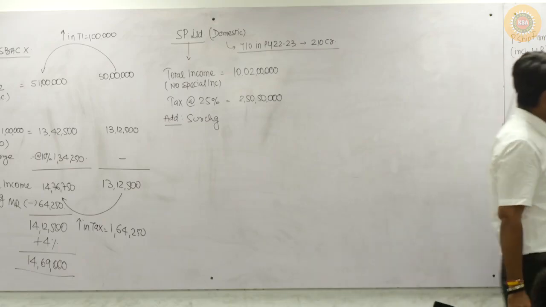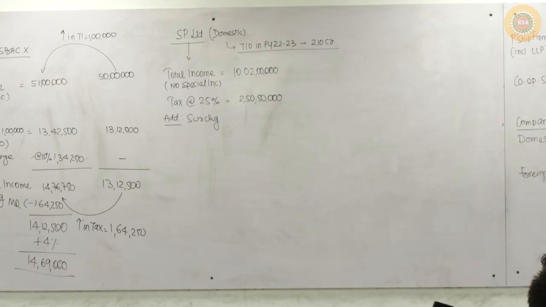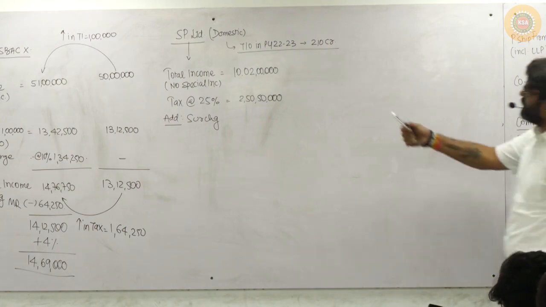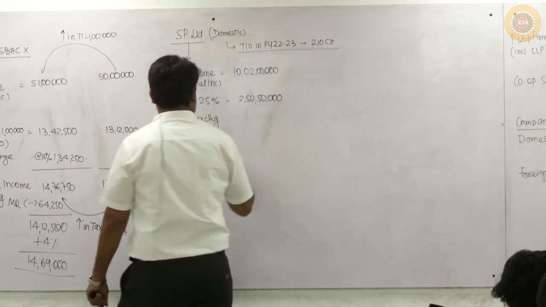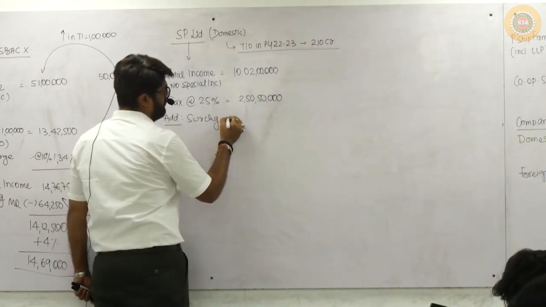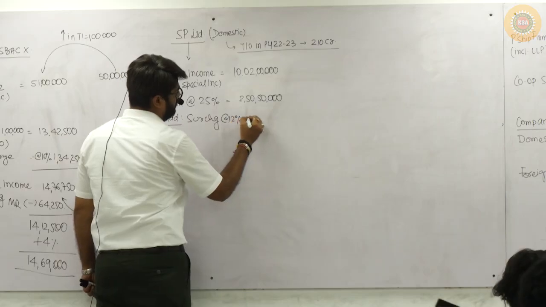Tell me, how much surcharge? 12%. Can you see here? For a domestic company, what is the rate of surcharge? 7 or 12. Will you apply 7% or 12%? Why? Because the total income is more than 10 crores. So the rate of surcharge will be 12%. Calculate 12%.